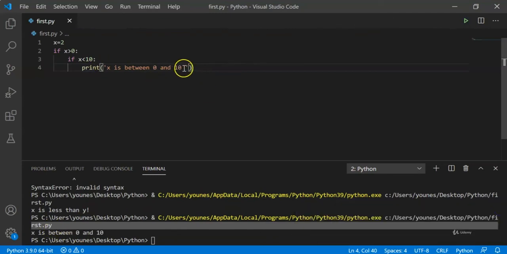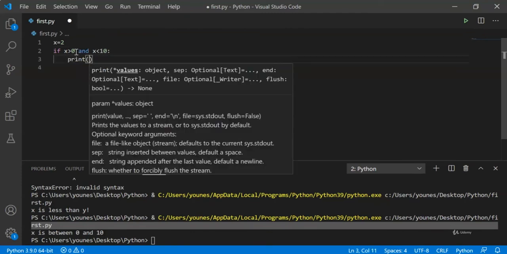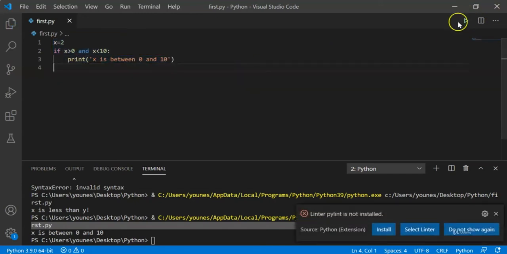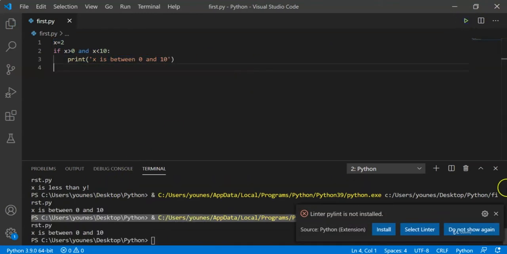So we could have written this code using one if statement. We're going to check if x is greater than 0 and x is less than 10. So we'll simply use the AND operator, and x less than 10, simply print x is between 0 and 10. Let's run this code and we'll get the same exact result as before.